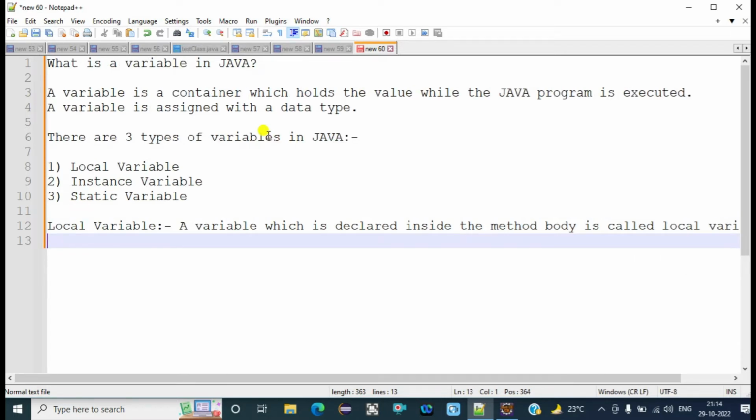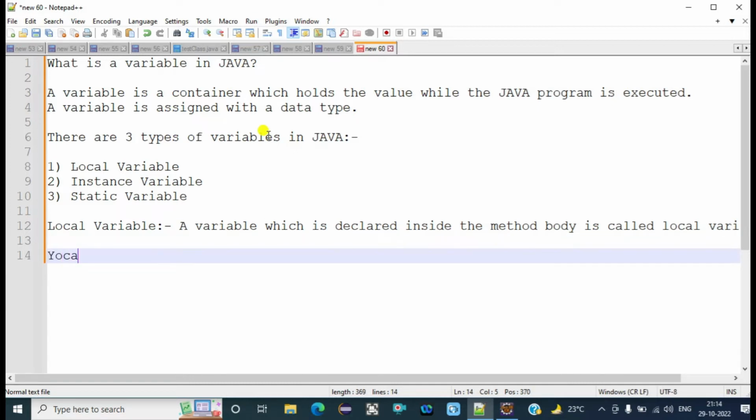Okay, so local variables are declared inside the method body, and the use of this variable is only within that particular method, and the other methods which are inside the class are not aware of that variable's existence. So suppose if we are creating any particular variable inside method m1, the existence of that variable is known to the members of the m1 method only. The other methods which are inside the class, suppose there are multiple methods like m2, m3, m4, these methods don't know about the particular variable which is created inside the method m1.